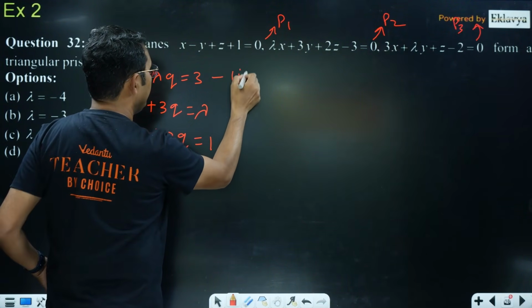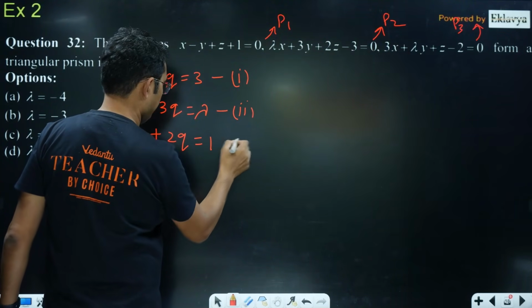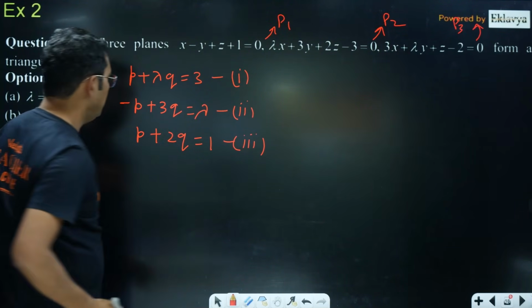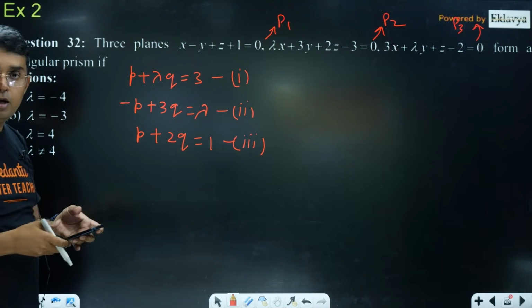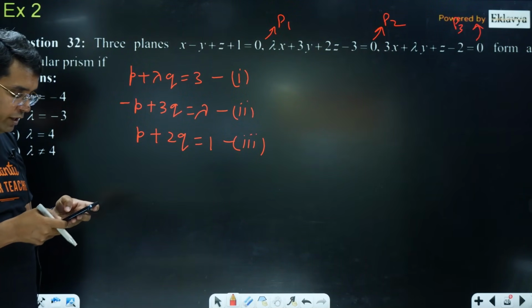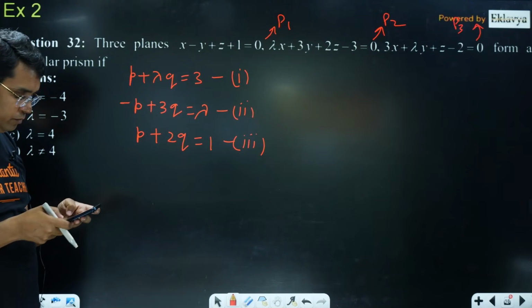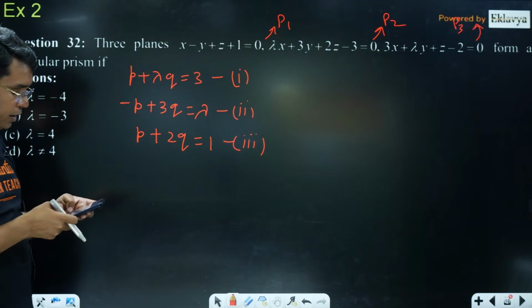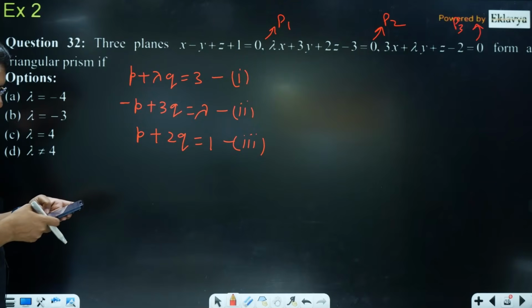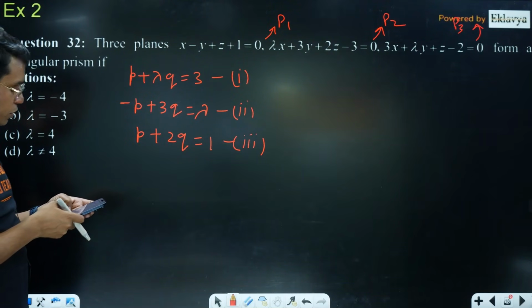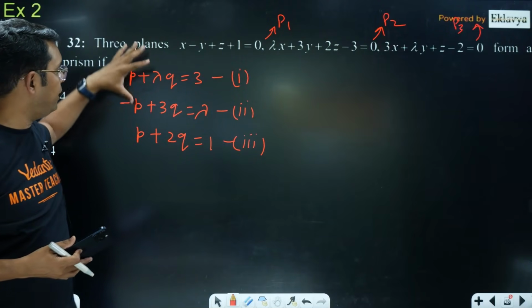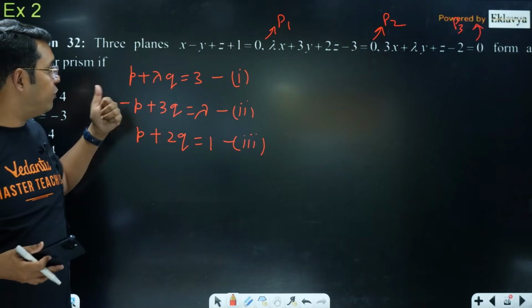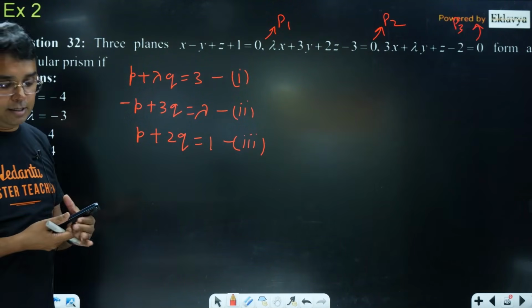Okay, so these are my three equations, 1, 2, 3. But the problem here is only one equation is without lambda. These two equations are with lambda. So P plus q lambda is 3, minus P plus 3q is equal to lambda, and P plus 2q is equal to 1. And the fourth equation we also have to check, but let us first find what will be the value of lambda, so that these three equations are satisfied.